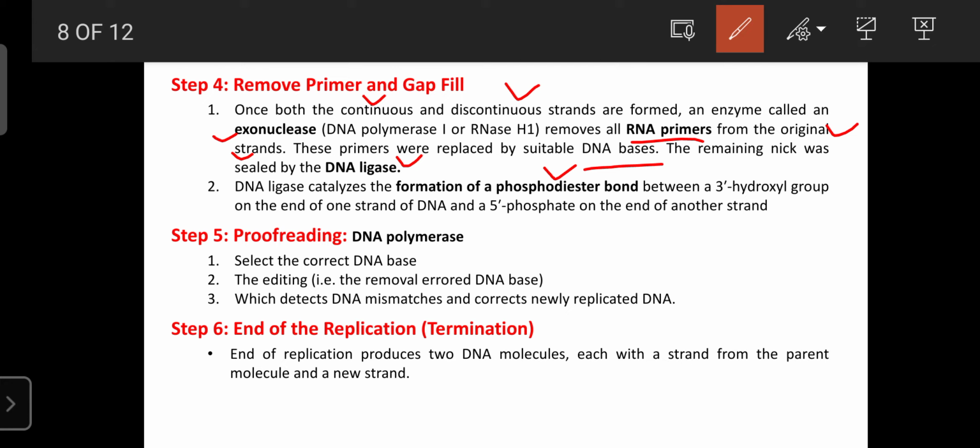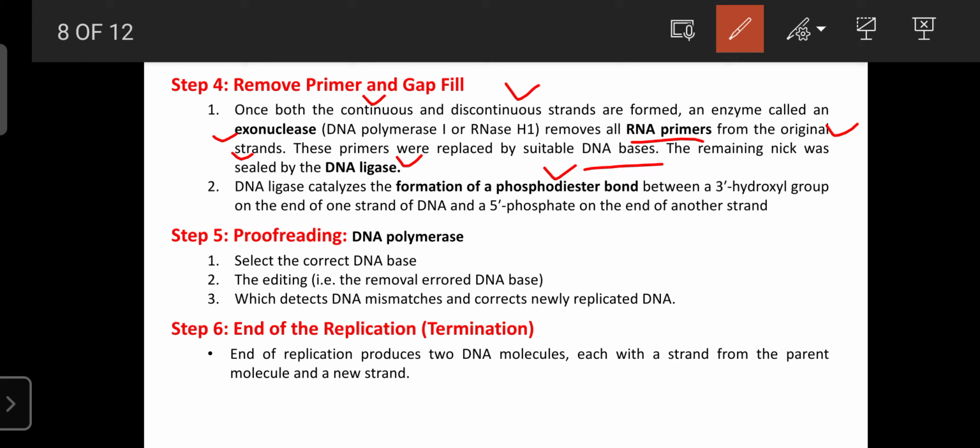That also occurs in step 4 with the help of the exonuclease enzyme or DNA polymerase 1. After that, there is a need to join the nucleotides between the parent strand and the new strand. That is the work of the DNA ligase. This DNA ligase forms the phosphodiester bond between the 3 hydroxyl group of one strand and the 5 phosphate of the other strand. That bond is helpful for joining the DNA strands. Then the DNA strand becomes the double helix.